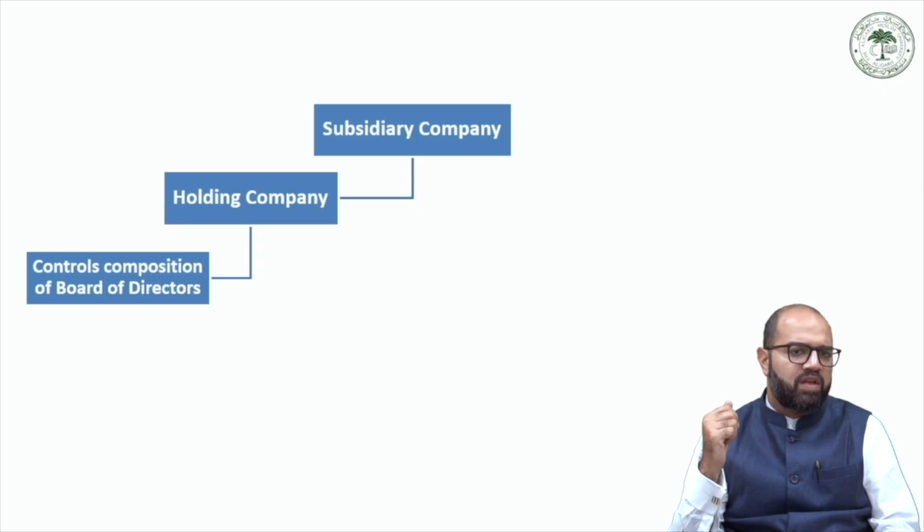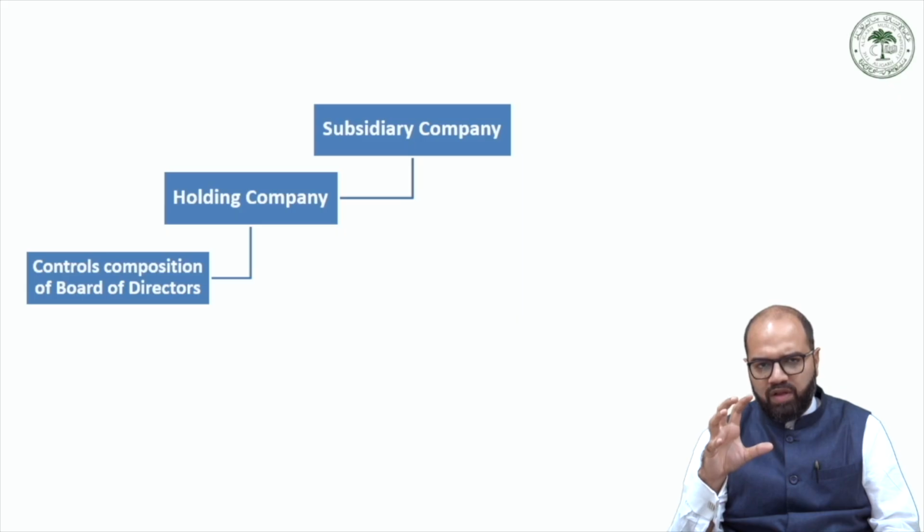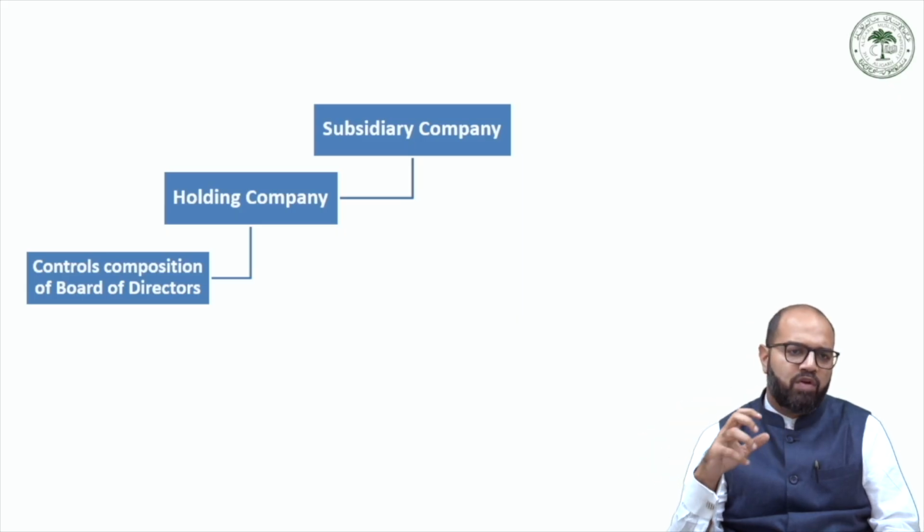First, control over the composition of the board of directors, in which case it is considered as control over the management of the company, because board of directors, they are known as the managers of the company and responsible for most of its business decisions.